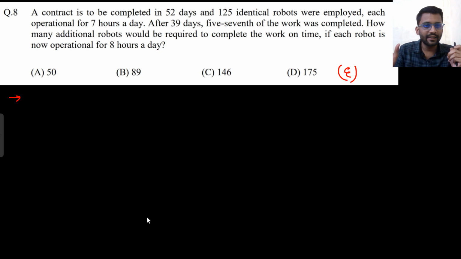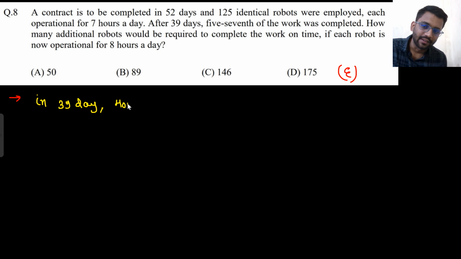Now after 39 days, 5/7 of the work is completed. How many additional robots would be required to complete the work on time if each robot is now operational for 8 hours a day?